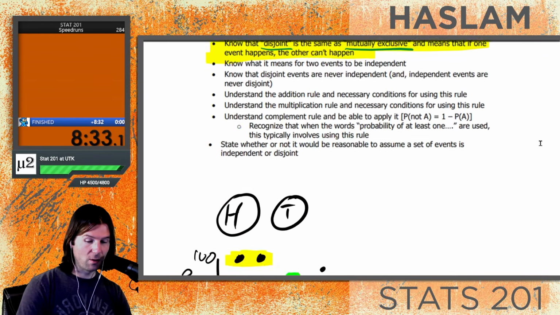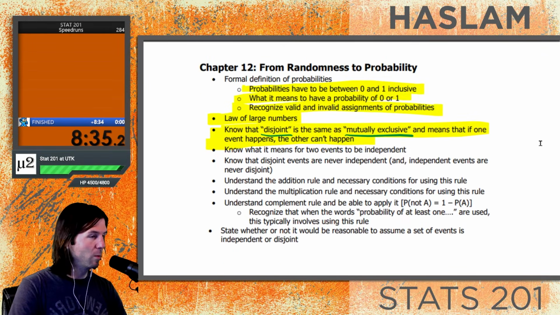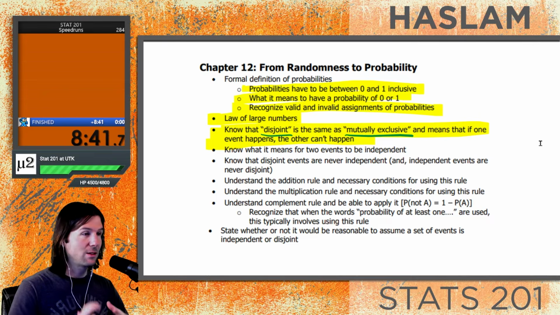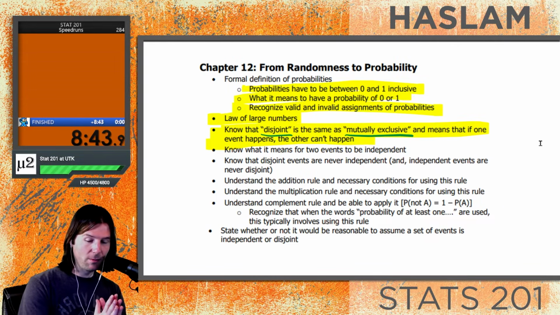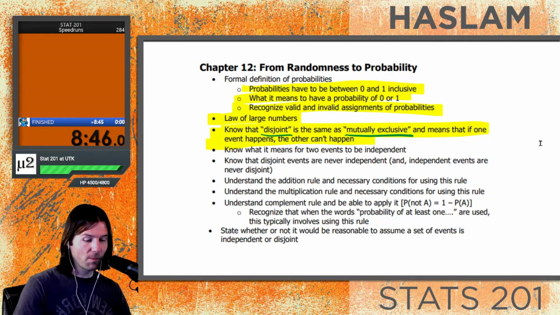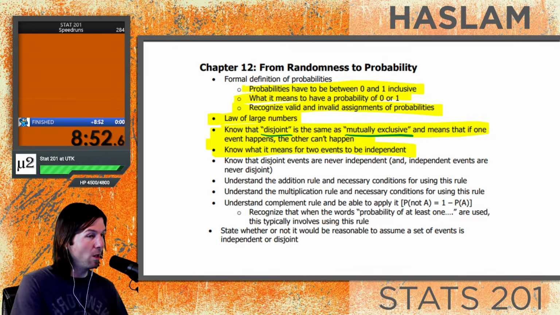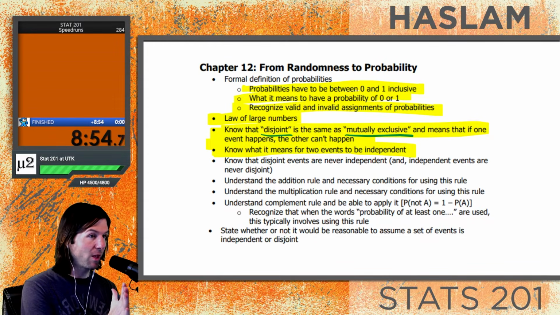So when you think about events that are disjoint or mutually exclusive, they would be when both things cannot occur. You can only get a dog or you can only get a cat. You can't get both. What does it mean when two things are independent of each other? Well, independent is a key term we should know and we've already talked about. Independent is going to be when knowing one event tells you nothing about another.